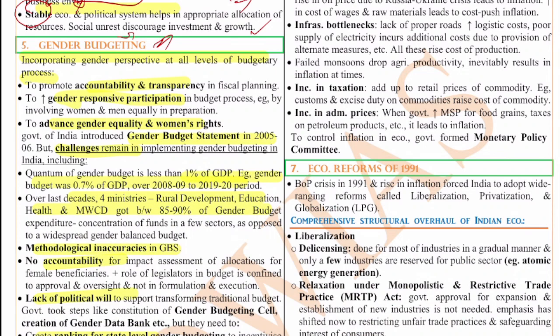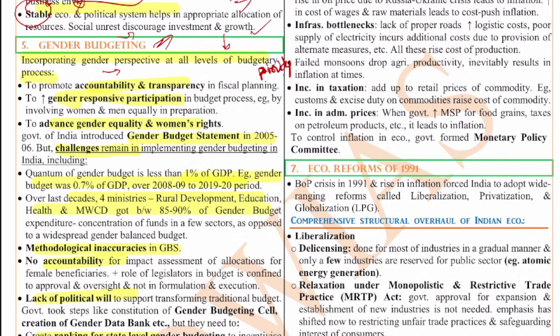So gender budgeting, you have to know the definition. The definition is incorporating a gender perspective at all levels of the budgetary process. In fact, that is called gender budgeting. The basic aim is to promote gender inclusive policies and give more weightage to women-centric policies also, because women are the marginalized sections. So women have to be given enough priority. That's why this will play a role.